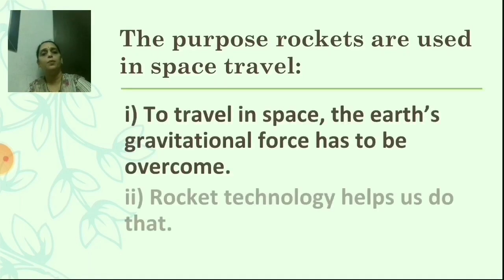Students, for what purpose are rockets used in space travel? First, to travel in space, the Earth's gravitational force has to be overcome. Second point, rocket technology helps us do that, that means overcome the gravitational force.